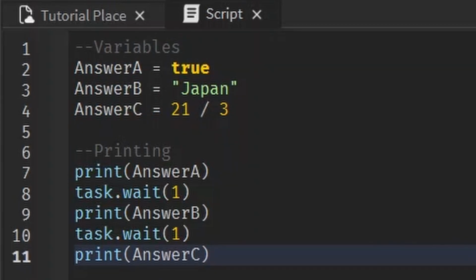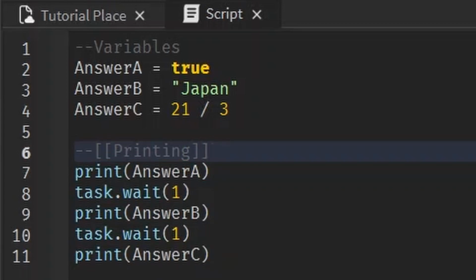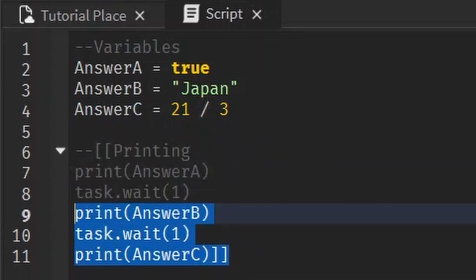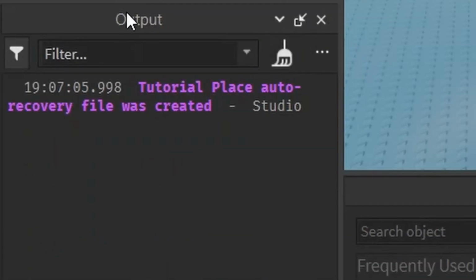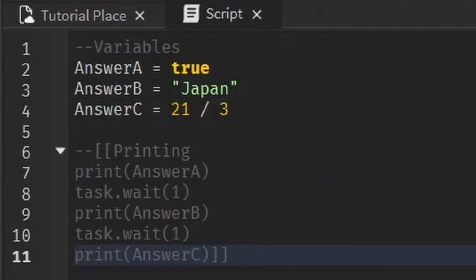Another method to comment is instead of doing the 2 dashes, you do 2 dashes and then 2 square brackets to open and then 2 square brackets to close. This lets you use multiple lines. Like if I decide to close down here, all of this will be commented out. So this isn't affecting the code at all. If I run this, you see nothing gets printed because it's commented out. It's like it's not even there, but we can see it, but the script doesn't really care about it.